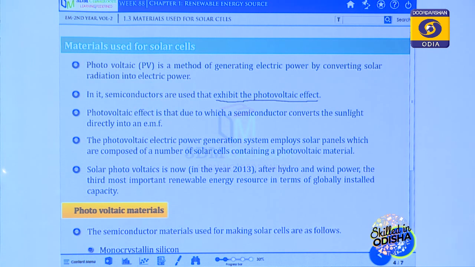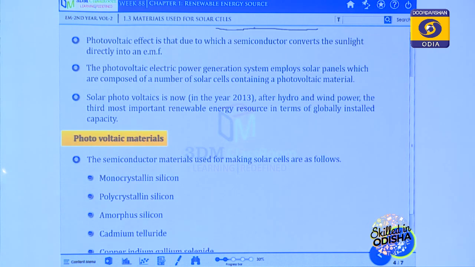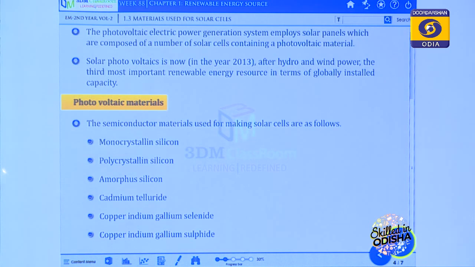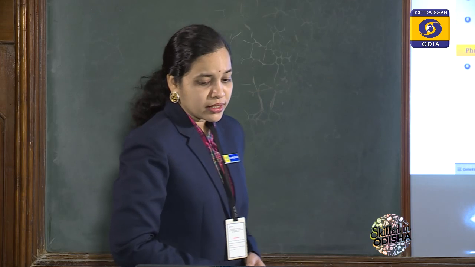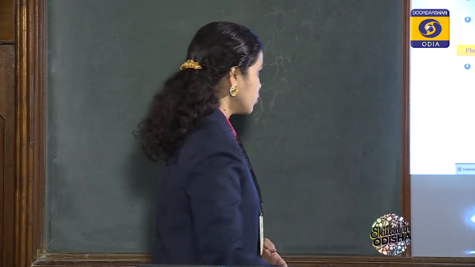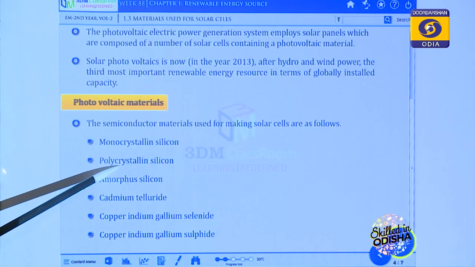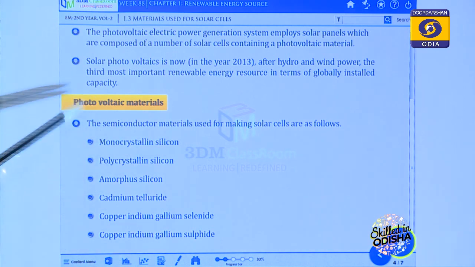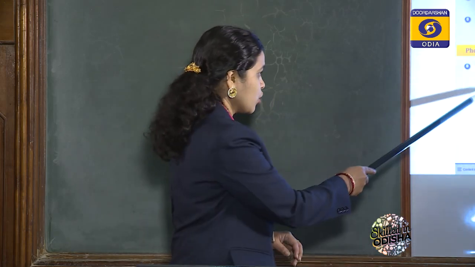The materials used for solar cell. What are the materials used in a solar cell? Generally monocrystalline silicon and polycrystalline silicon. These two silicon materials are used for construction of a solar cell. Many other materials are there, but usually we use monocrystalline silicon and polycrystalline silicon.